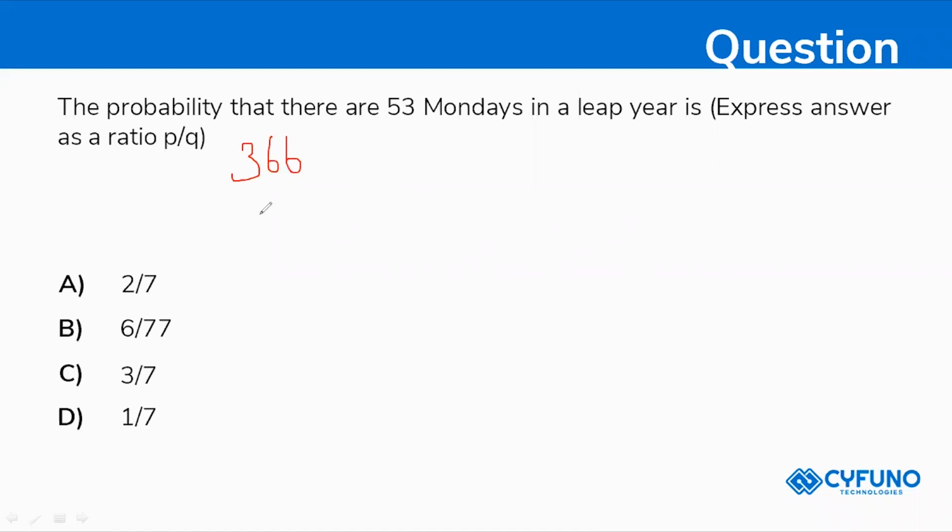So see here, normally a year has 365 days, so we will be having 52 weeks in a year. 52 weeks means 7 days each, so 52 into 7 means you will be having 364 days. So 366 minus 364, you are left with 2 days. The difference is 2 days.